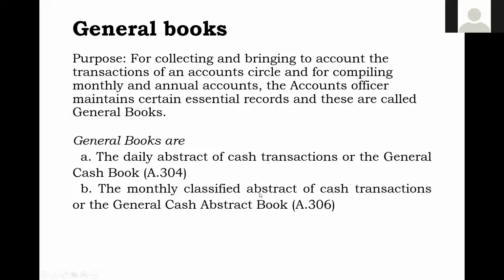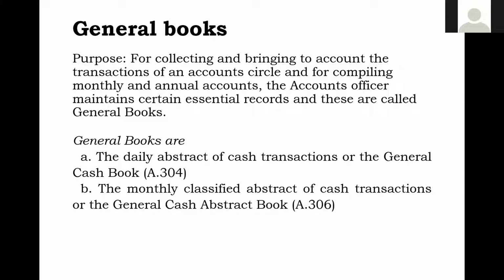So this classified abstract means in the proper appropriate abstracts, it will be bifurcated, and then the monthly total receipts and total payments will be recorded in the monthly classified abstract of cash transactions, or the general cash abstract book. So with this, daily transactions are recorded chronologically, and then the classified abstract is there.